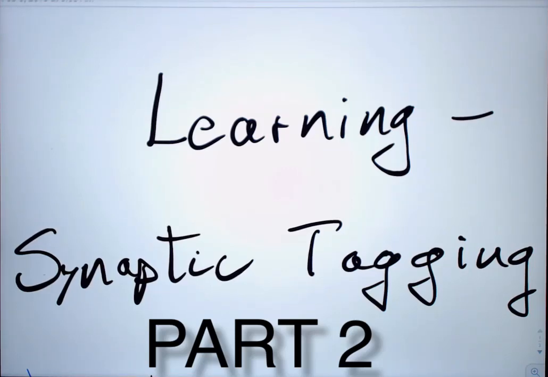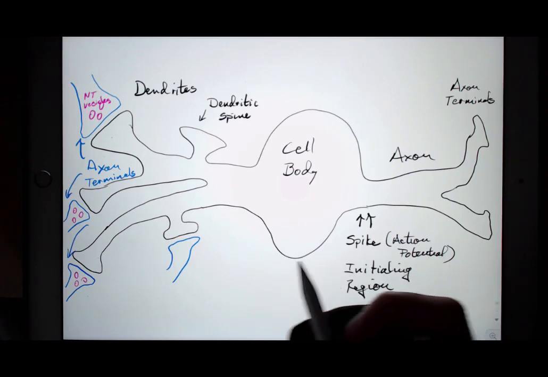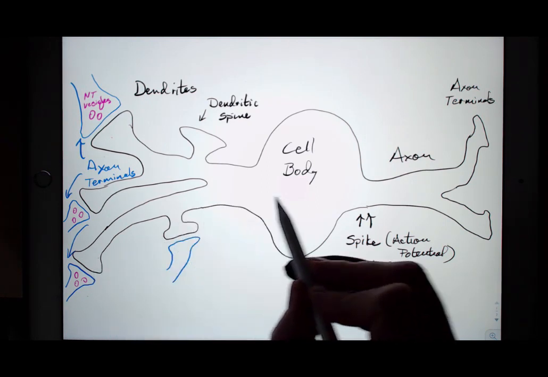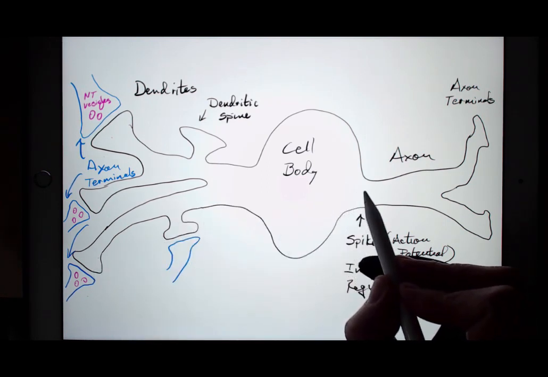How does a neuron learn? In other words, how does a synapse change after experience so that a neuron is more likely to fire an action potential to the same experience in the future? Often we want learning to occur only if there has been an action potential in the target neuron. In other words, the activation of the synapse has actually caused an action potential.